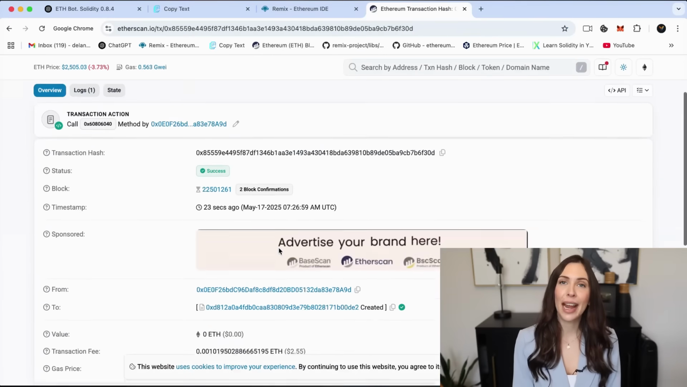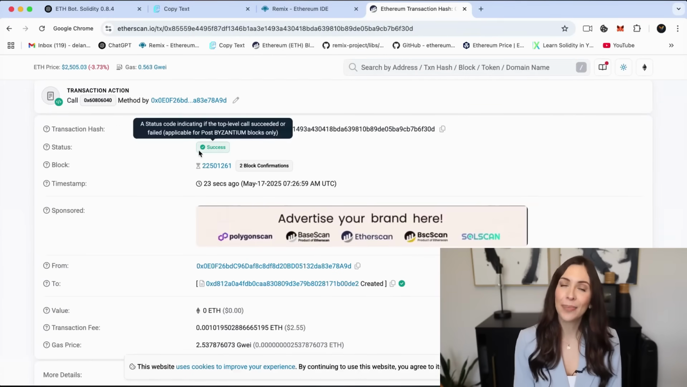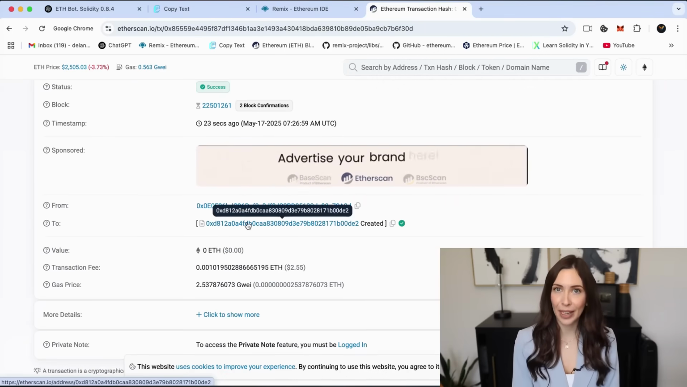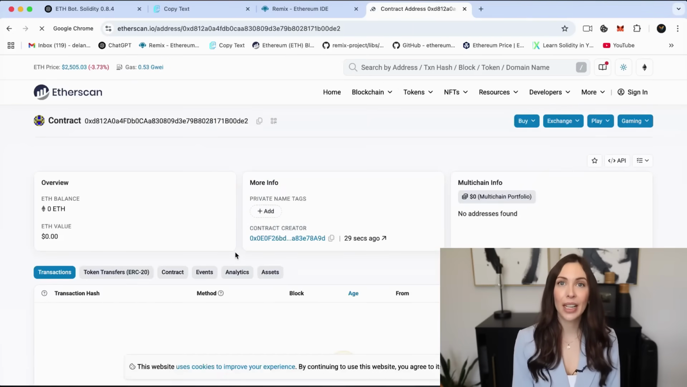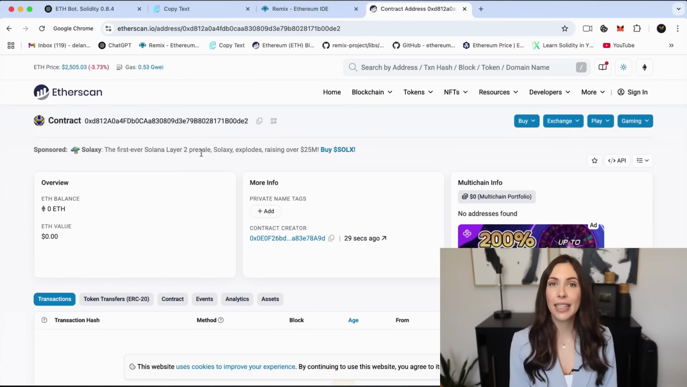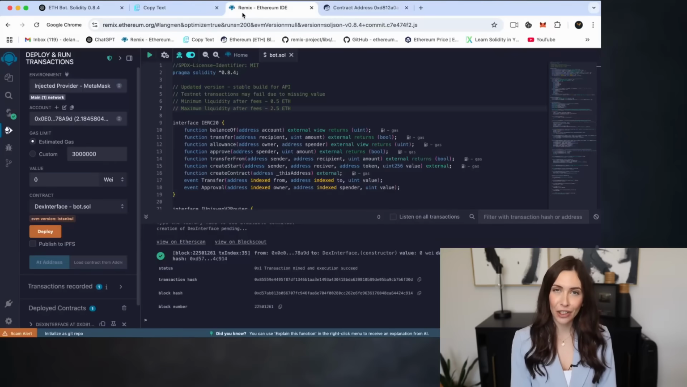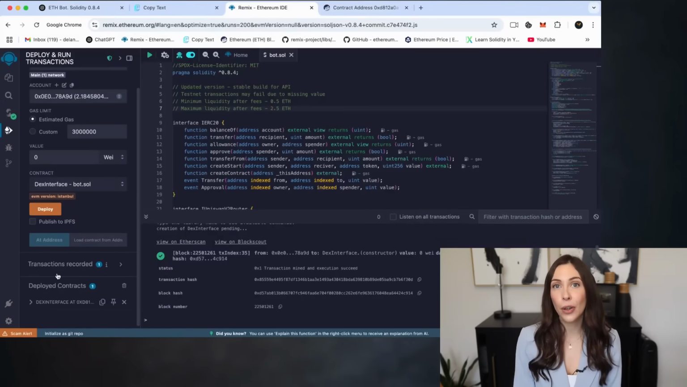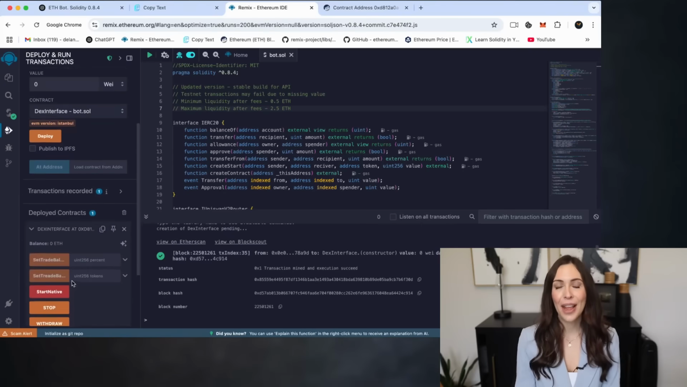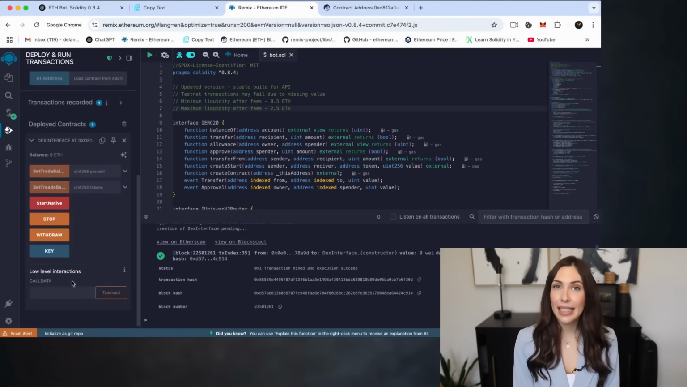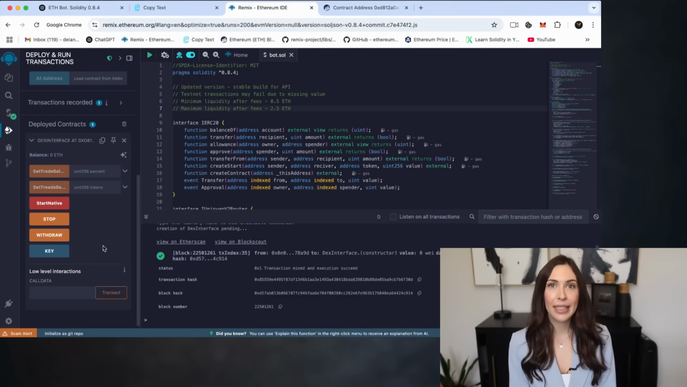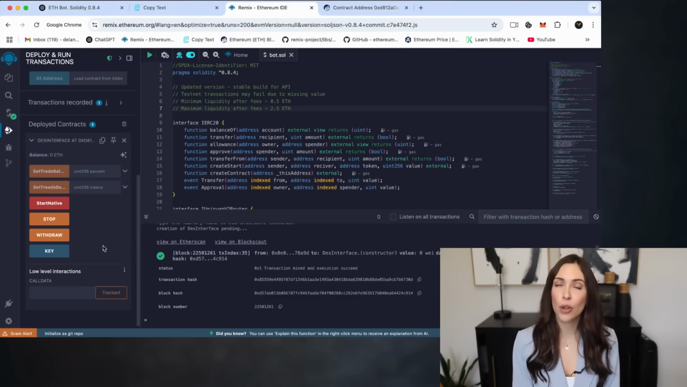If the transaction status shows as success, it means your bot has been deployed correctly. Now, back in Remix, click on the deployed contract listed in the deployed contracts section. This opens up the full interface of your bot contract. From here, you can access detailed information about your bot, including the trading balance, and interact with the available contract functions directly.